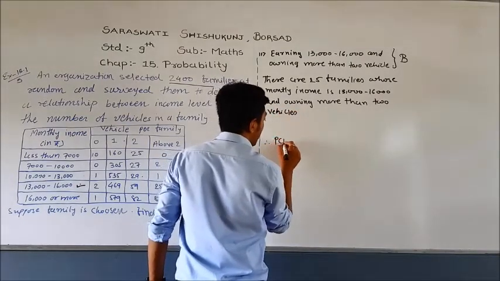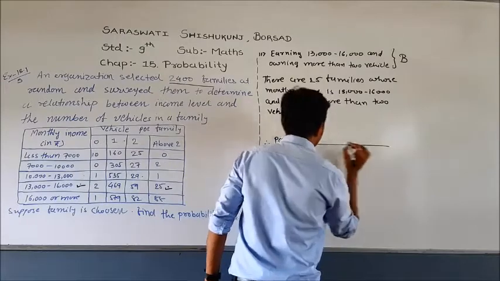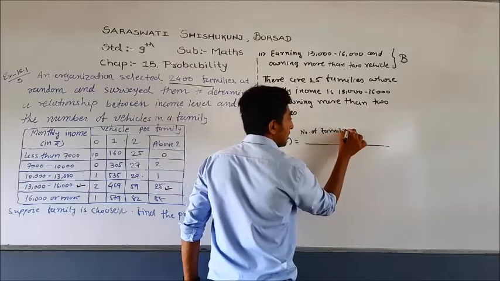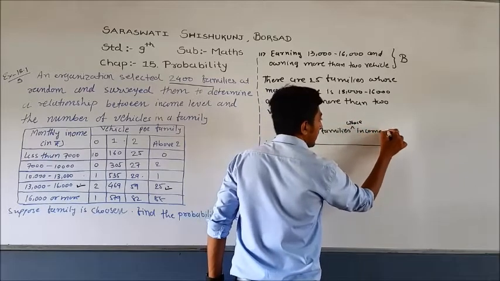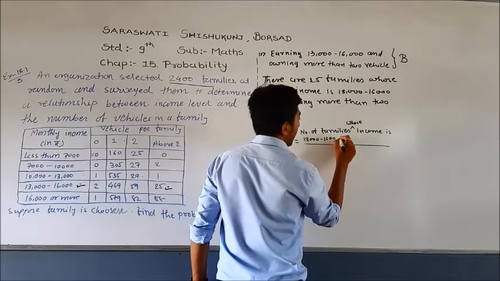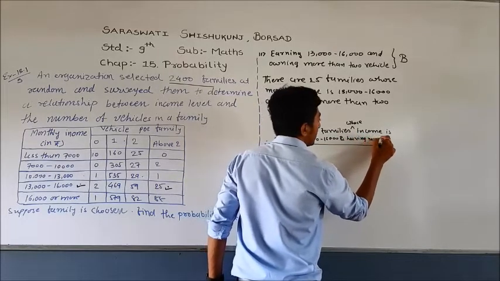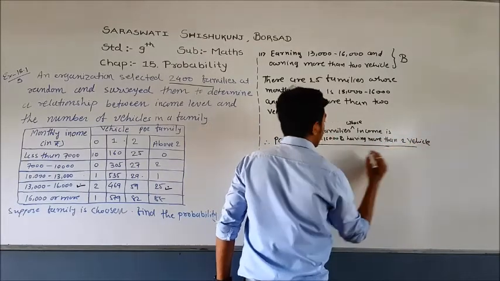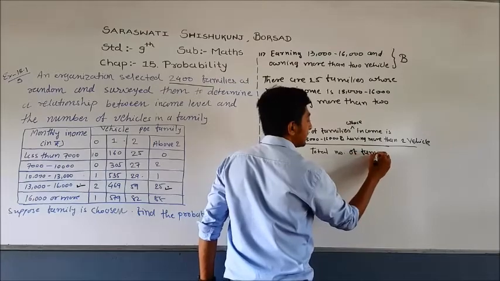Therefore, probability of B equals the number of families whose income is 13,000 to 16,000 and have more than 2 vehicles, divided by the total number of families.